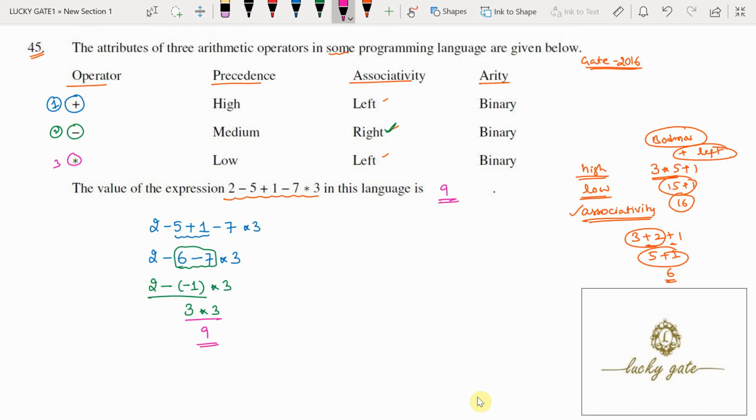Now 9 is the answer for the question. This is one way of solving. According to the concept of compilers, this expression has to be converted into an expression tree. Now observe friends, which is performed last? 3 star 3 is performed last. Why? Because star has the least precedence, so that multiplication is done lastly. So if I want to convert this expression into an expression tree, the least precedence operator should appear at the top of the tree, this one. Now to the right of star we have 3.